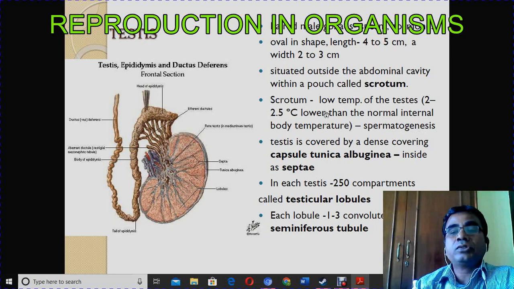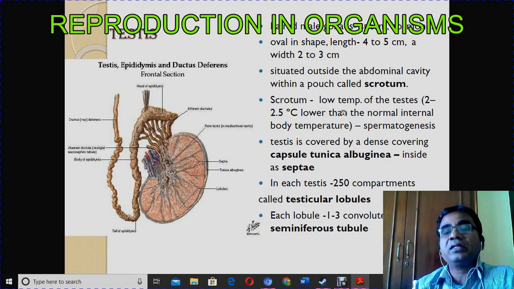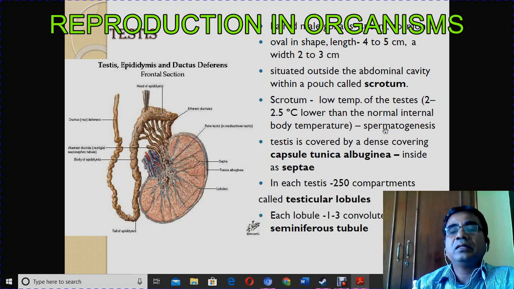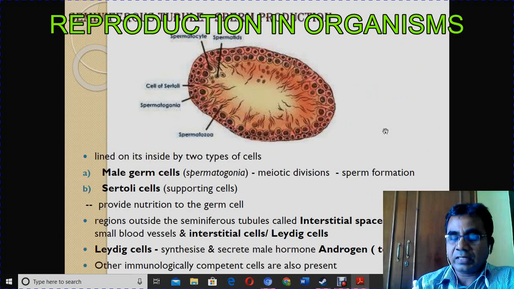So in the scrotum the temperature will be 2 to 2.5 degrees Celsius lower than the normal body temperature. Then only our body can produce viable sperm. For that purpose only, the scrotum is a little away from our general body surface.